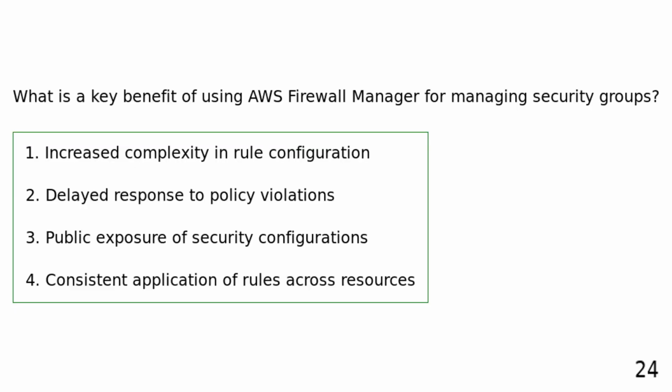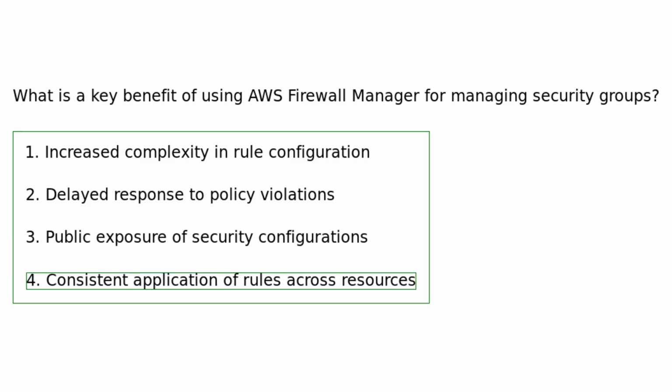What is a key benefit of using AWS Firewall Manager for managing security groups? Increased complexity in rule configuration. Delayed response to policy violations. Public exposure of security configurations. Consistent application of rules across resources. A key benefit of using AWS Firewall Manager for managing security groups is the consistent application of rules across multiple resources, ensuring that security policies are uniformly enforced.